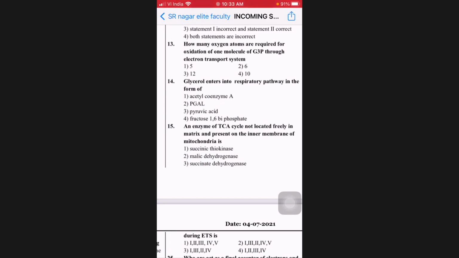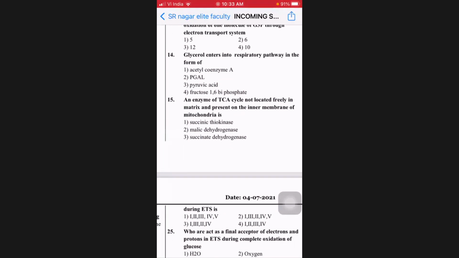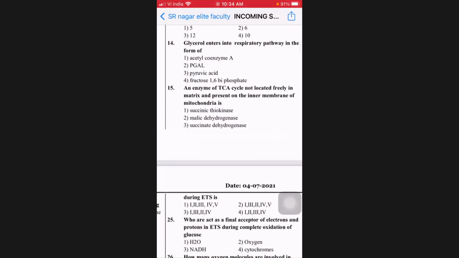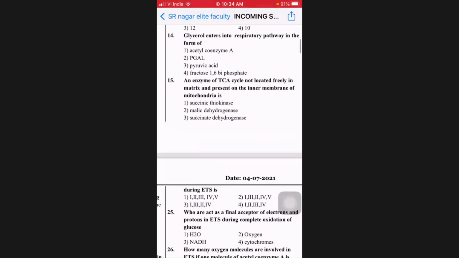So you provided G3P. For aerobic respiration, how many reduced coenzymes do you have? Yes, got it, sir. Actually, G3P I considered as 3 BPG, so I got confused. 3 PGA will be a different answer. Yes, after oxidation you will get 3 PGA. So it should be 6 oxygen atoms. So for 14th, glycerol enters as PGAL, nothing but GAP. No problem there. Then question number 15th.